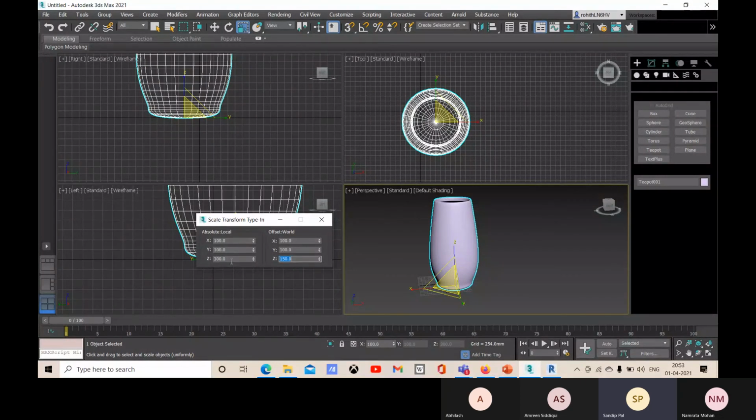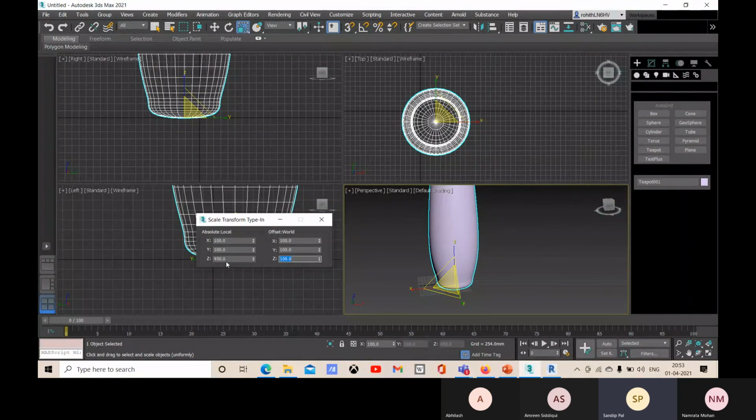So let me type 150 and enter. Yeah, you see the total scale value is right now 450, and it's showing you again the offset is 100. So whenever you apply with the offset, that is applied, but the value is reflected within this absolute, that is the total.